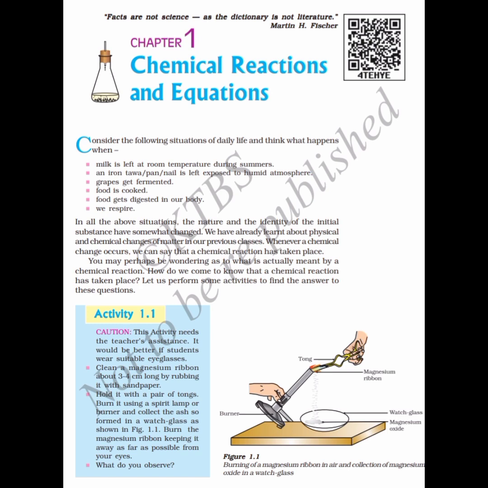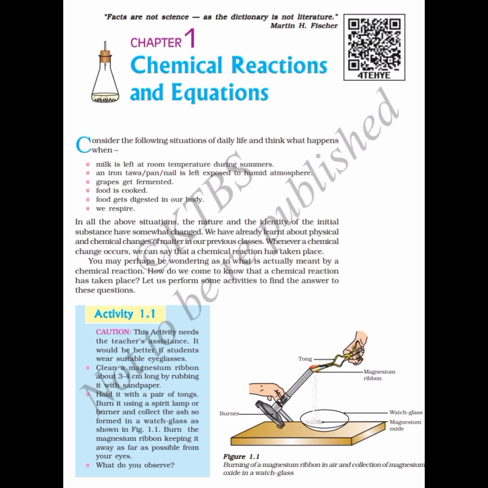For this activity, you will be taking a magnesium ribbon which is about 3 to 4 centimeter long, and a sandpaper. You rub the magnesium ribbon with the sandpaper. After rubbing it, with the help of tongs, you take the magnesium ribbon and burn it using a spirit lamp or the burner.